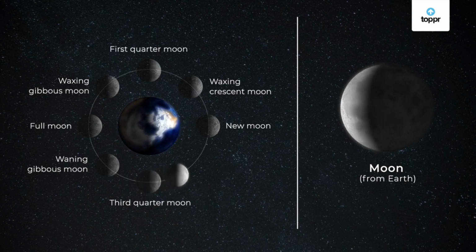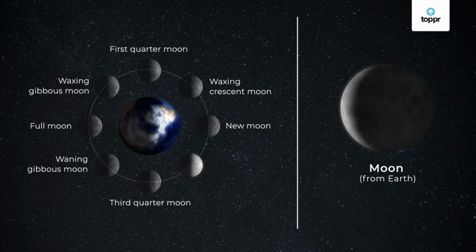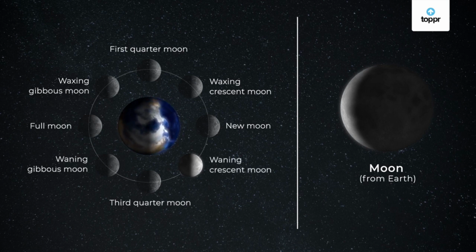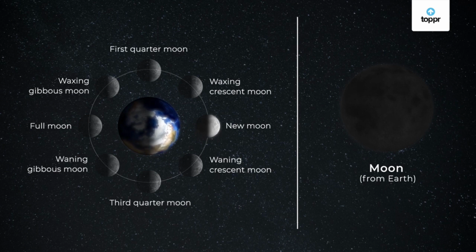Then again moon goes to next phase, and there we are able to see the 1/4 part of the moon. If you remember, we have seen the 1/4 moon once before also, and that phase was given the name waxing crescent moon. In this side, the moon is decreasing every day. So waxing will be replaced with waning, and so the name will be waning crescent moon. And if we move to the next phase, we will repeat the same circle, and we will reach the new moon day. So that's why there are total 8 phases of moon.